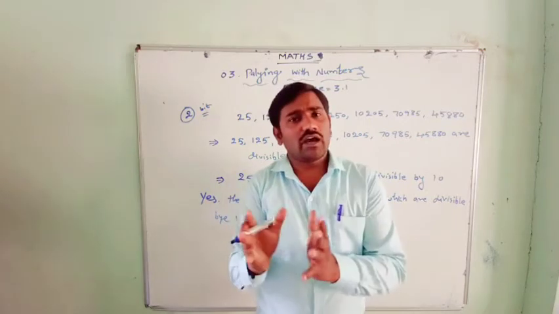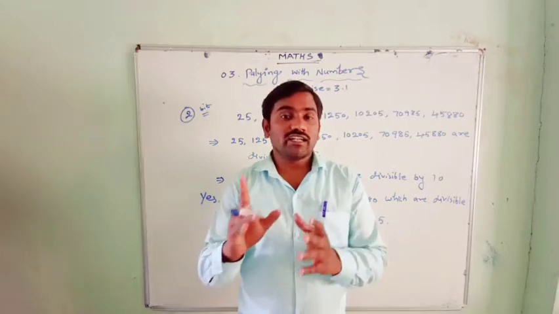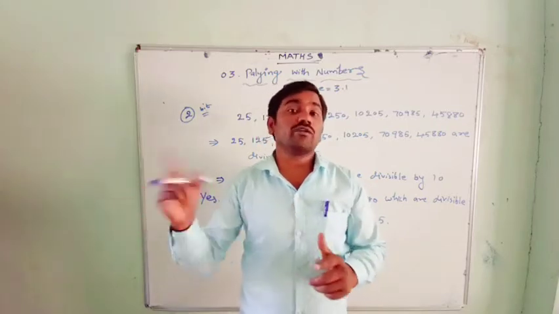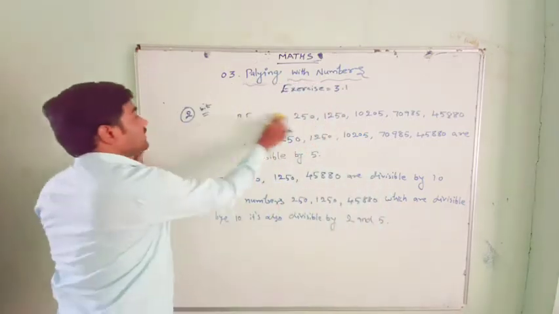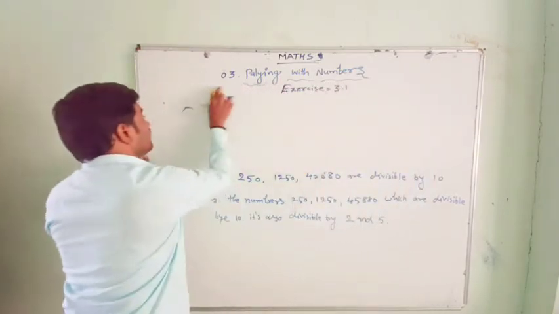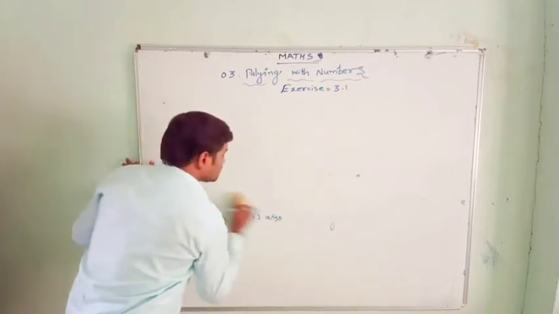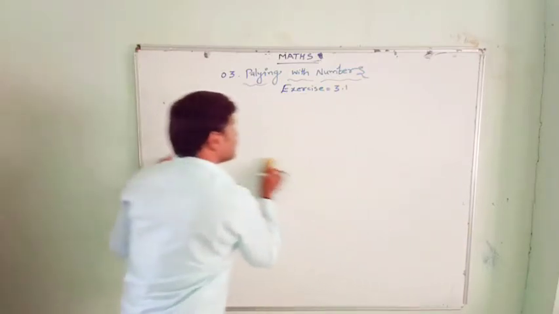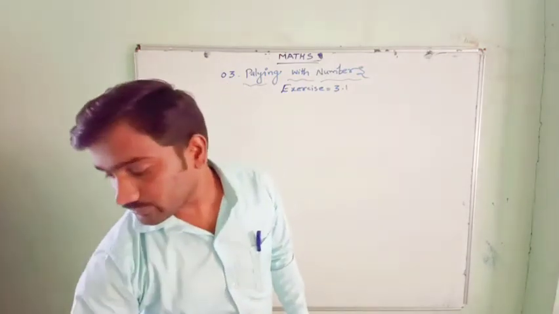Another example, 10 is divisible by 10, so it satisfies the divisibility rule of 10, and 10 is divisible by both 2 and 5. So simple: if a number is divisible by 10, then the number is divisible by 2 and 5 also, always. When we discussed the divisibility rules, I told you this. If you did not watch the video, you have to watch divisibility rules, where I have explained that.